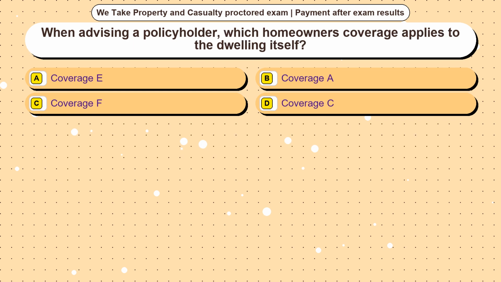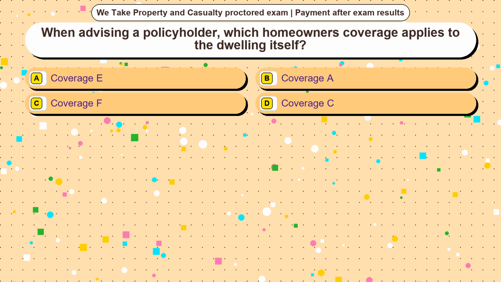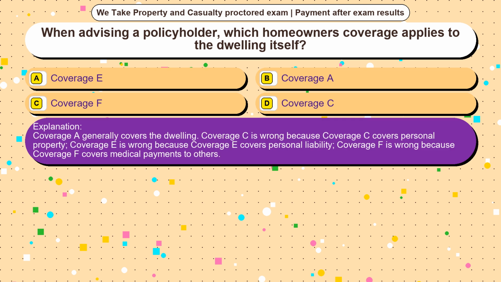Question 21. When advising a policyholder, which homeowners coverage applies to the dwelling itself? Option A, coverage E. Option B, coverage A. Option C, coverage F. Option D, coverage C. The correct answer is option. Coverage A generally covers the dwelling.